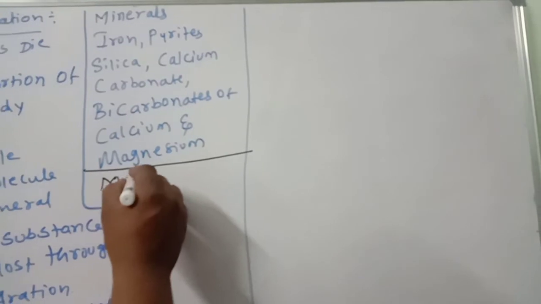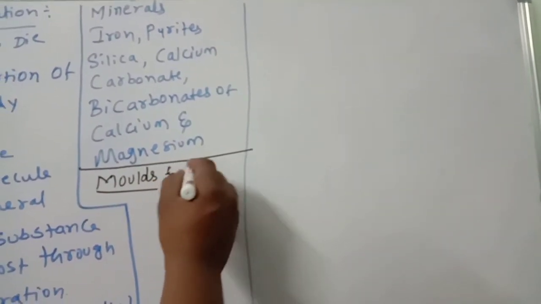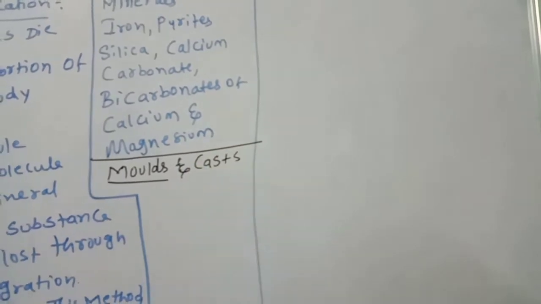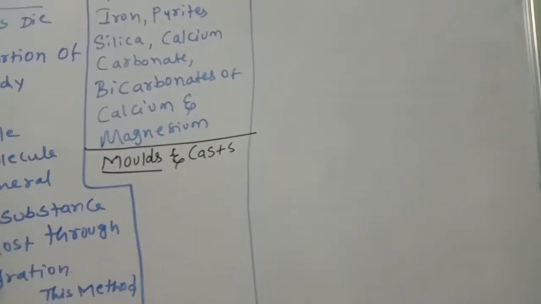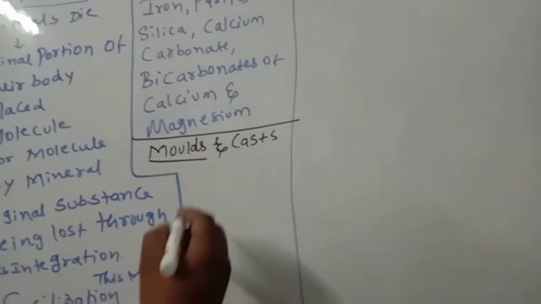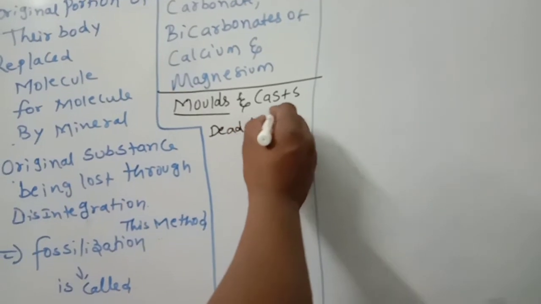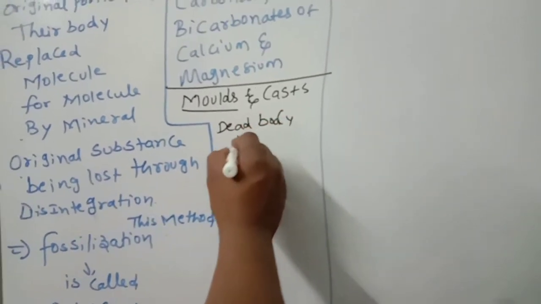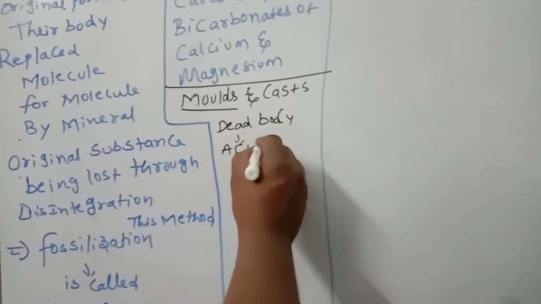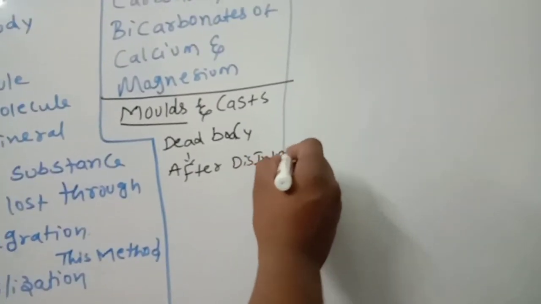The next concept, from here onwards, is molds and casts. These two points we have to remember. Molds and casts. What are molds? After disintegration of the dead body, remember this.